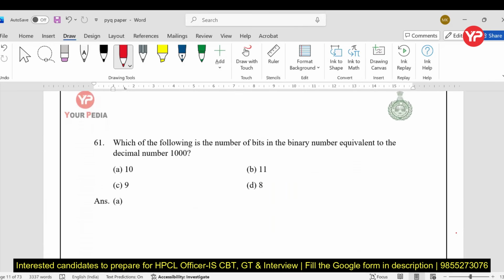Which of the following is the number of bits in binary equivalent? So what is this? We know this is 8 only. Hardly 2 second questions. 1000. That is 8. So it is 2 ki power 0, it is 2 ki power 1, it is 2 ki power 2, it is 2 ki power 3.